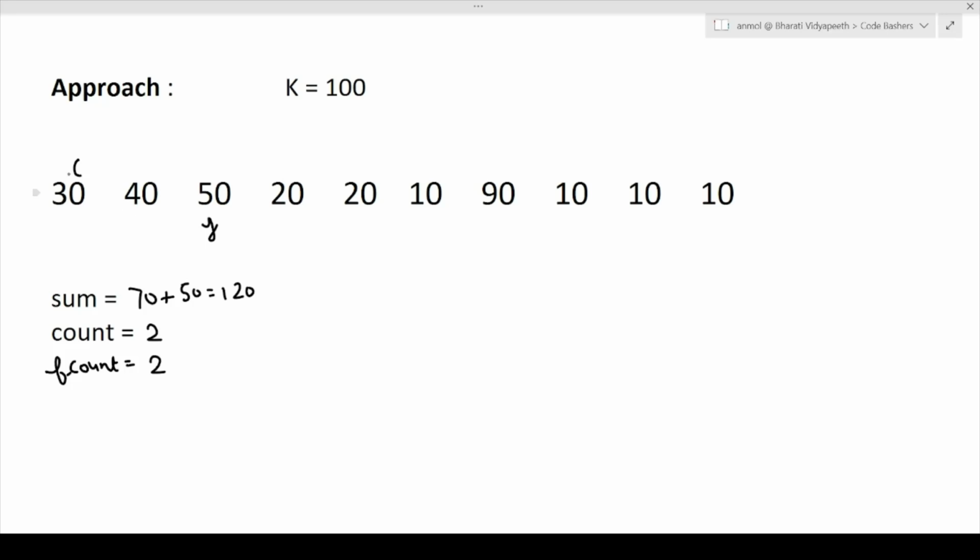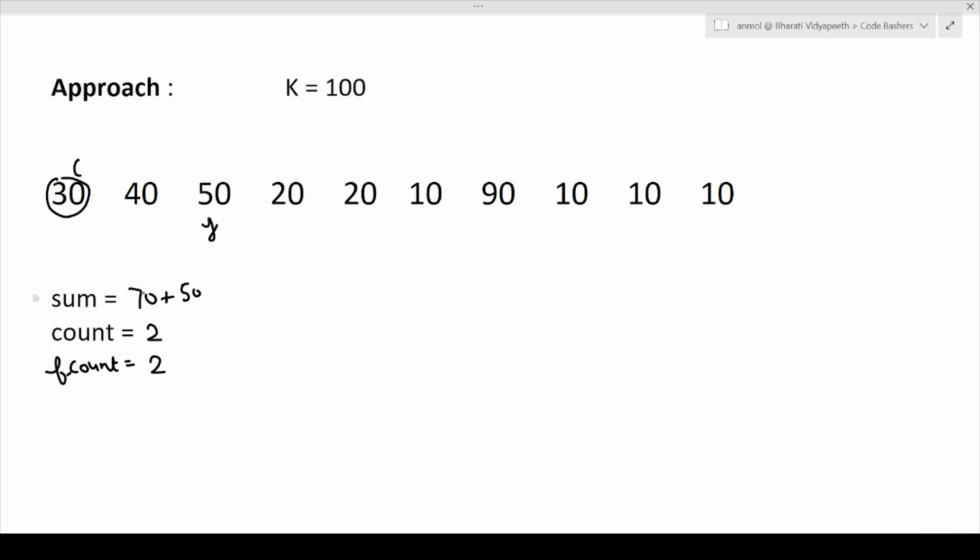So now what we will do, we will first of all subtract the value of this ith variable from the sum. What was our current sum? See, we were just checking here. By doing 70 plus 50, we were just checking whether it will overshoot our k value or not. Our sum value till now is 70 only.